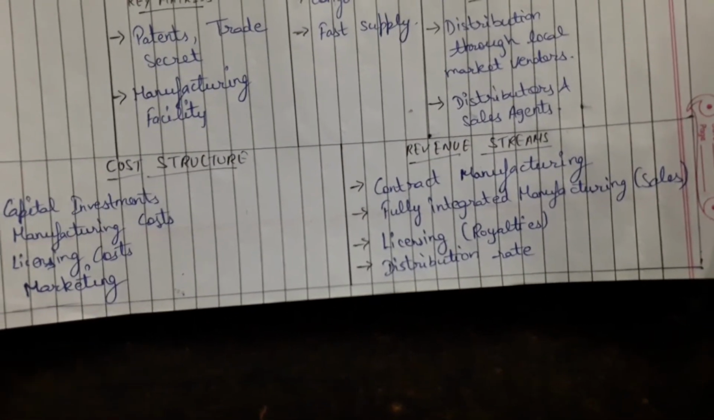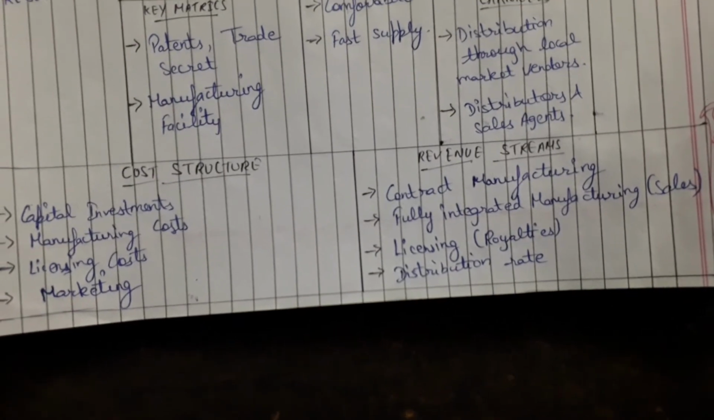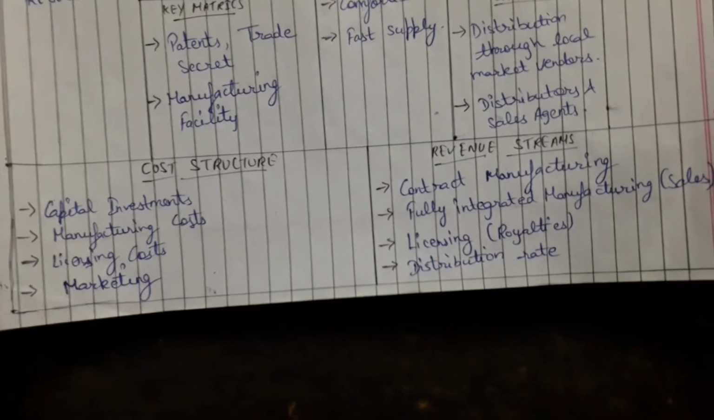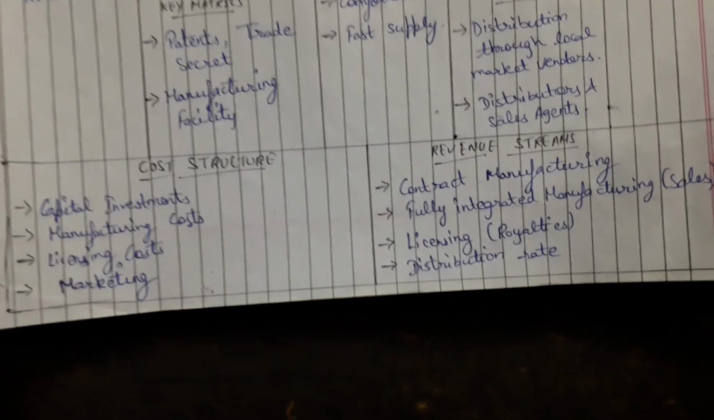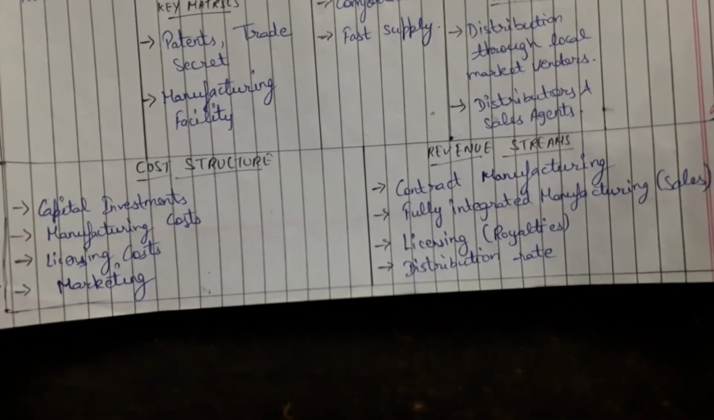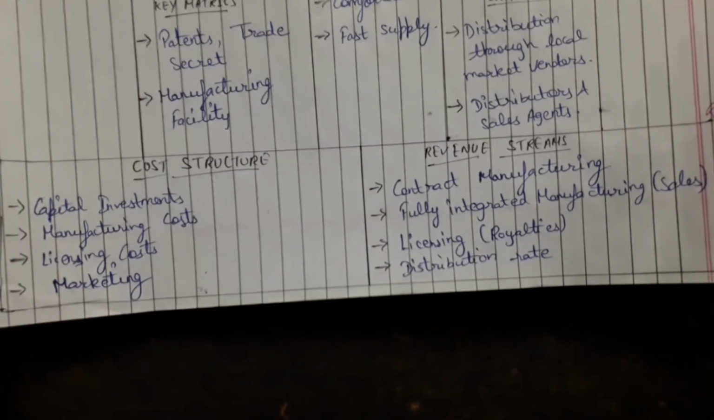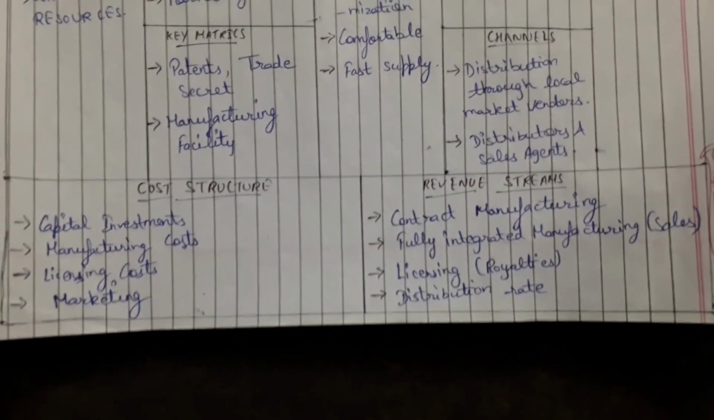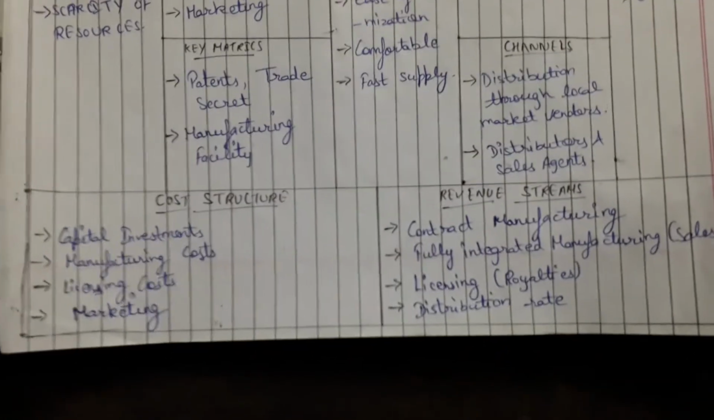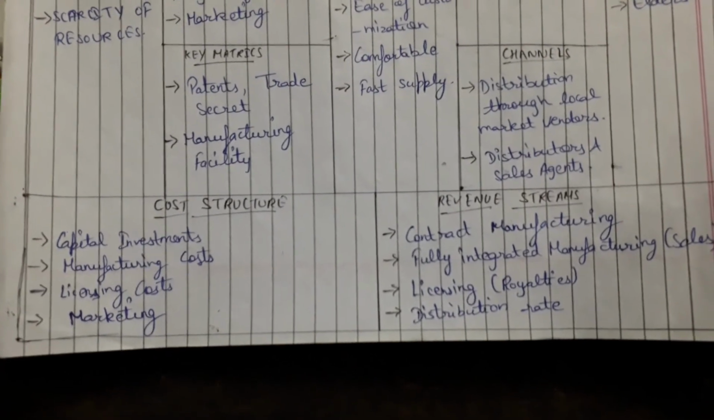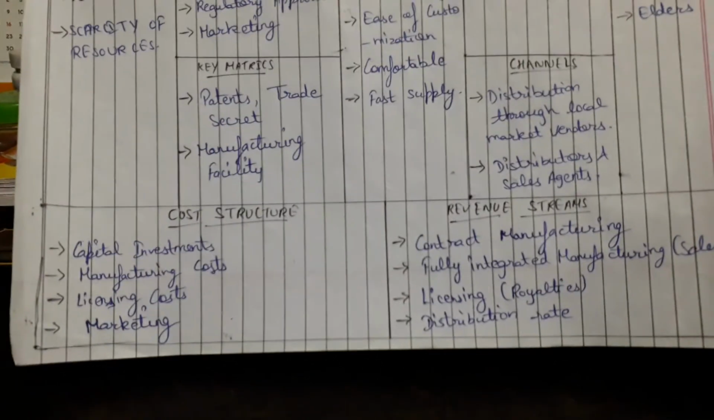Then fully integrated manufacturing and sales: whatever finished goods we supply and sell in the market, the price we earn from the sales will be our revenue stream. Licensing means royalties. And then distribution rates: if we provide some rates to wholesalers for keeping the product in their shop and distributing it in the market.